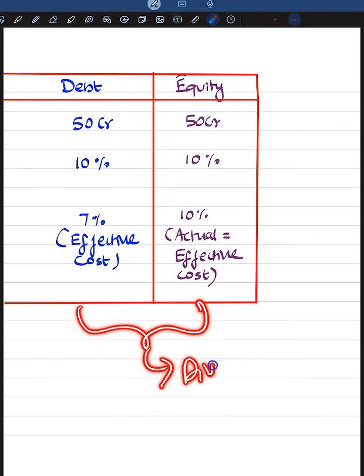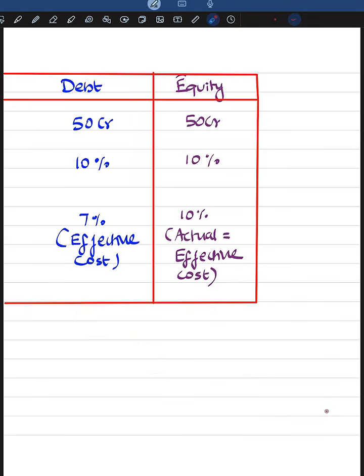Because dividend is not an expense. Since it is not an expense, it is not going to reduce the profit. Since it is not going to reduce the profit, it is not going to have any impact on taxes. But debt interest is an expense, and that treatment has actually helped the company to save the taxes, which eventually reduced the cost of debt from 10% to 7%, but nothing like that happened in case of dividend. So let's be very clear, dividend is not an expense, but interest is an expense.